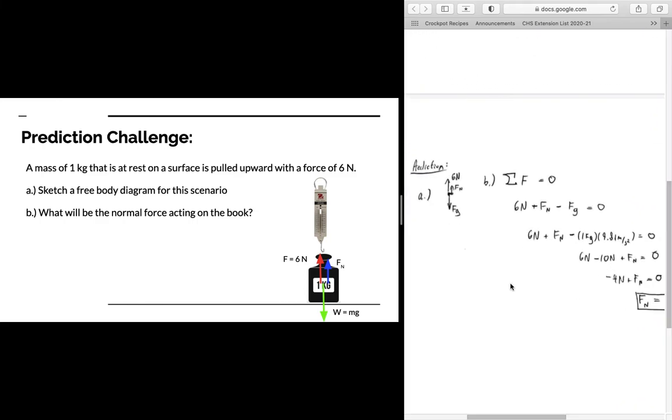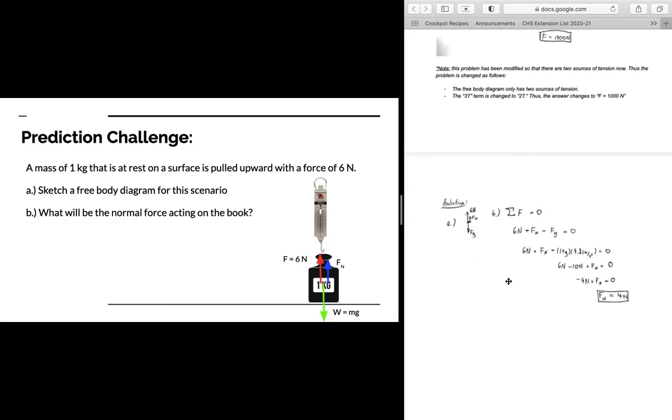So in this case right here, again, we proceed to sum all our forces together, okay? So we're going to have 6 newtons of force plus some normal force minus Fg, okay? And again, we set that equals 0 because we're at rest, telling us we're at equilibrium. So we're going to have 6 newtons plus the normal force minus 1 kilogram times 9.81 meters per second squared.